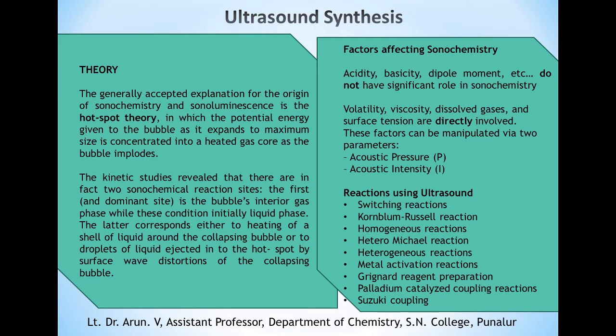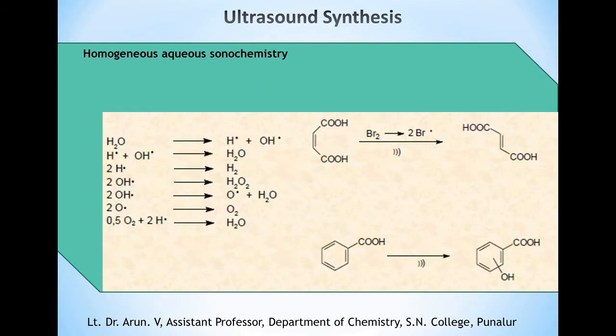using ultrasound. Examples are switching reactions, Kornblum-Russell reactions, homogeneous reactions, heterogeneous reactions, metal activation reactions, Grignard reagent preparations, and palladium catalytic coupling reactions, for example Suzuki coupling. This is one example of ultrasound synthesis that has been carried out in a homogeneous aqueous medium.